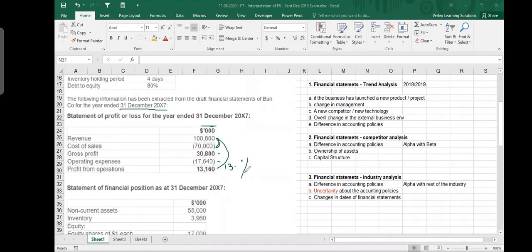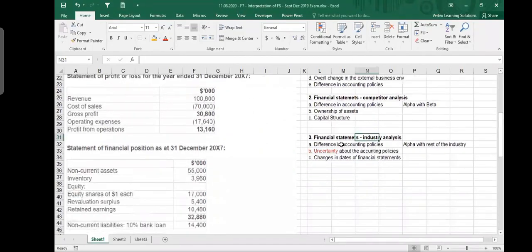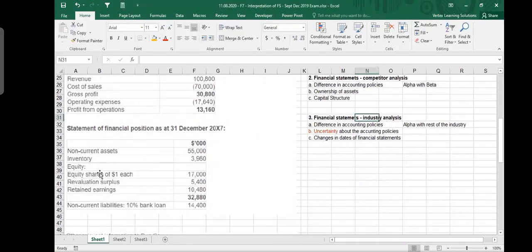Okay, 13%. What was it for the industry? If I go back and see, industry has an operating profit margin of 8.6%. We have an operating profit margin, PBIT divided by revenue, of approximately 13%. So we are doing good. From here, ROCE, I don't know, but at least this I can find out. Operating profit, we are doing good. One company is doing good. Okay. Anyways, we continue. Statement of financial position, non-current assets, inventory, equity, revaluation surplus, retained earnings, non-current liabilities, etc.